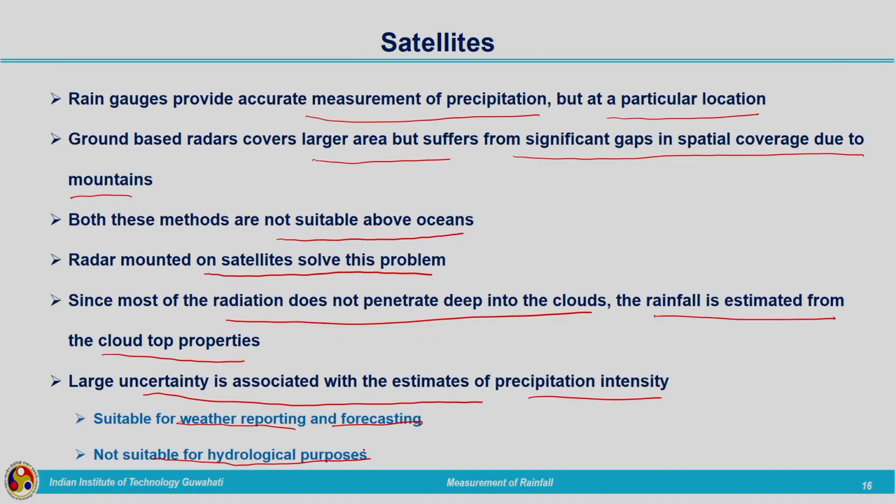Many satellites provide satellite rainfall data, but before directly using that data, suitable bias corrections need to be done. After that only we can make use of it. So many uncertainties are involved with satellite rainfall data. That much about rainfall measurement.